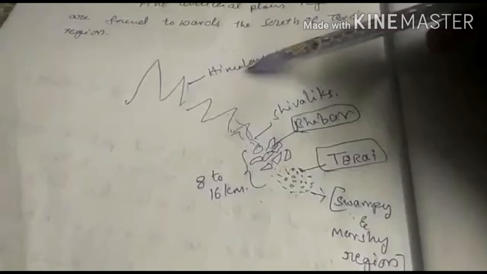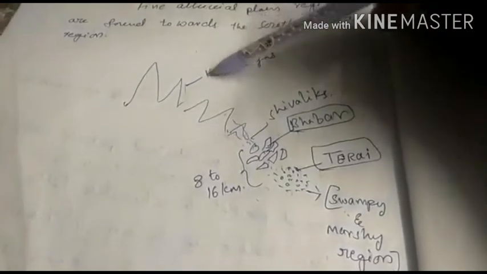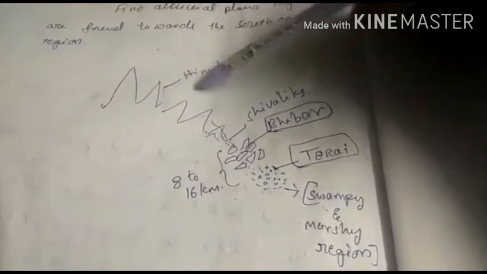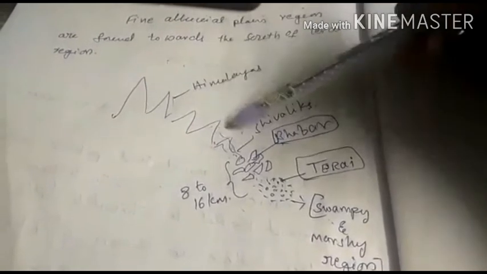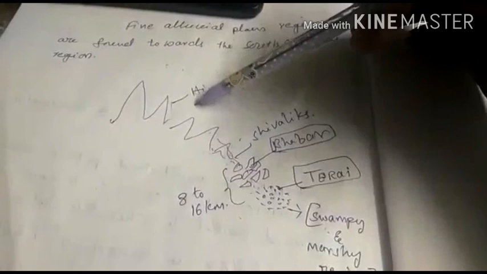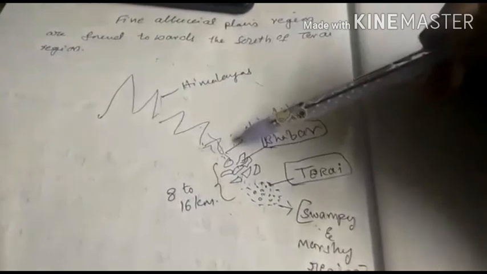See students, it is the Himalayas. The rivers flowing downwards from the Himalayas carry sediments like pebbles, soil, and silt, to the foothills of the Shivalik. The last range of the Himalayas is called the Shivalik.